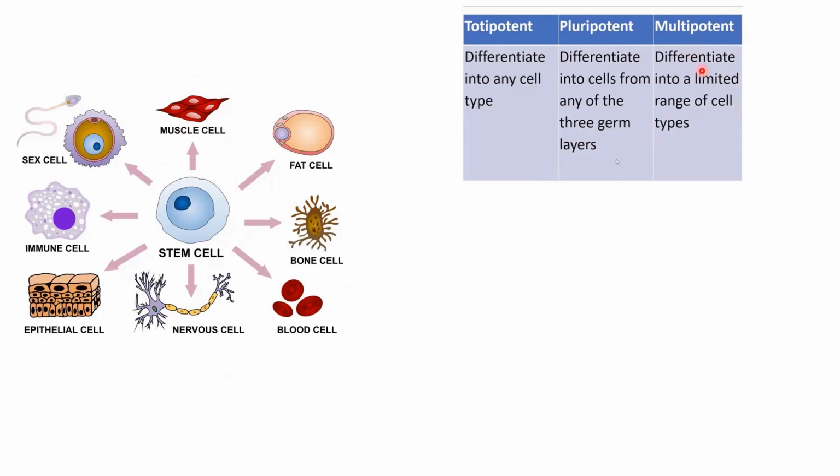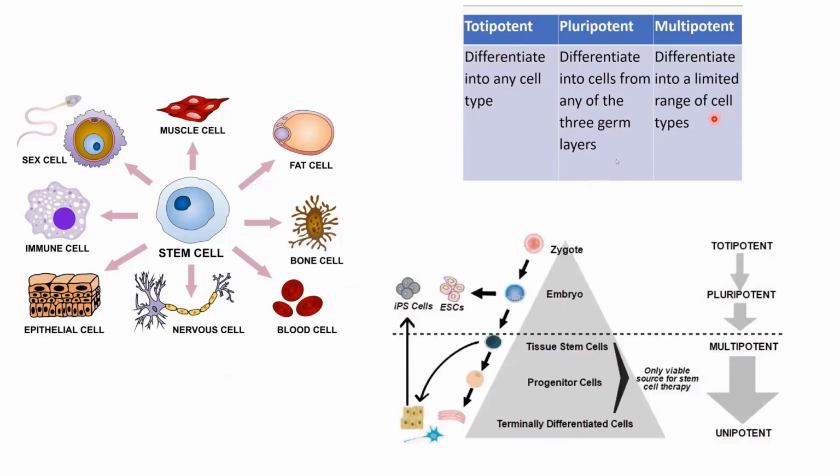For example, the zygote can form a variety of other cells, so the zygote is basically a totipotent cell. Then the zygote turns into a blastula and so on, and those cells can produce different organs or different tissues of the body. Those tissues can produce certain types of other cells related to those cell types only. If I explain it like this, I think it will be clearer. You see here, the zygote is totipotent. It can form any type of cell underneath it in this pyramid.